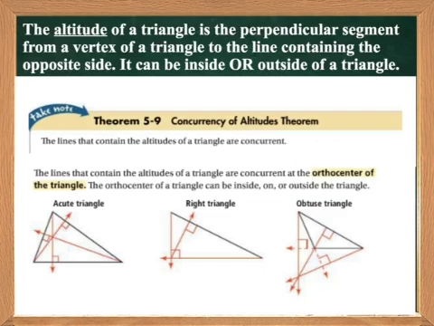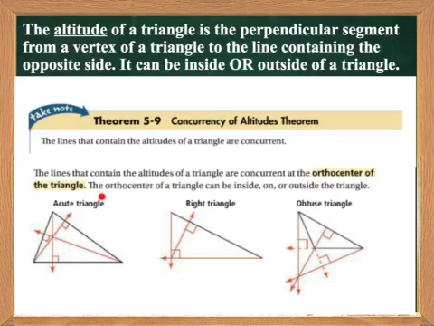The altitude of a triangle is the perpendicular segment from a vertex of a triangle to the line containing the opposite side. The altitude can be inside or outside of the triangle. It just has to be perpendicular to the opposite segment. The lines that contain the altitudes of a triangle are also concurrent at the orthocenter, so that's what this point is called. The orthocenter of a triangle can be inside, on, or outside of the triangle. So the perpendicular bisectors meet inside, on, or outside the triangle, and the altitudes meet inside, on, or outside of the triangle, but the altitudes meet at the orthocenter.